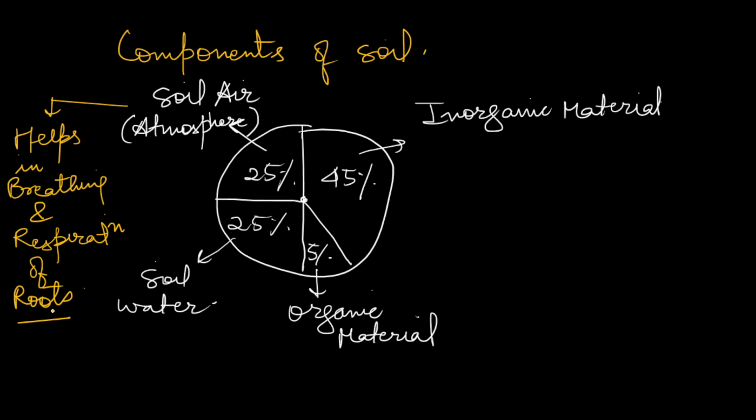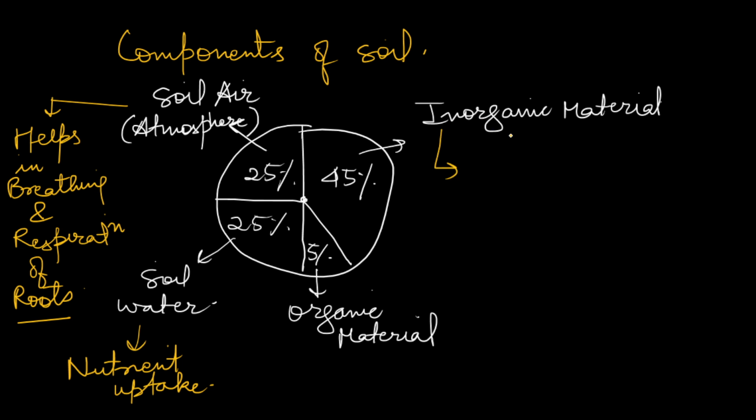Okay, so when there will be not enough amount of soil atmosphere, the roots will not able to respire properly. Certainly we have soil water also. The major function of soil water is that it helps in nutrient uptake.